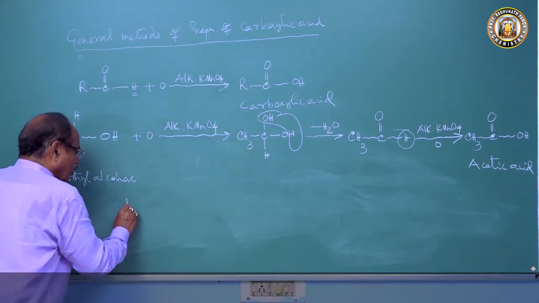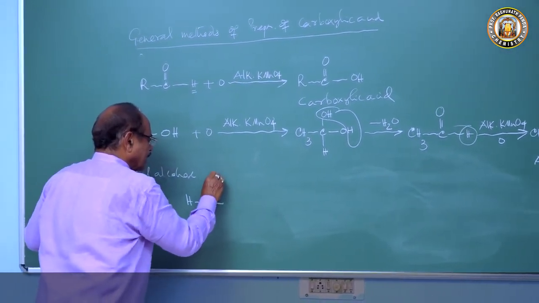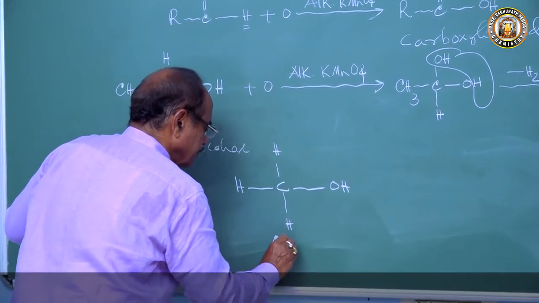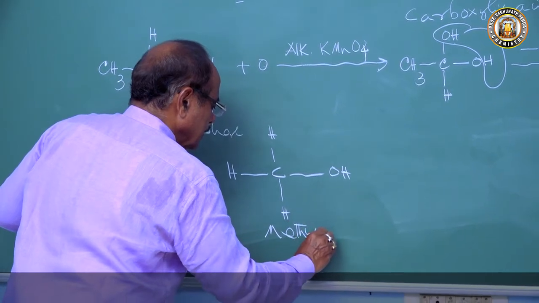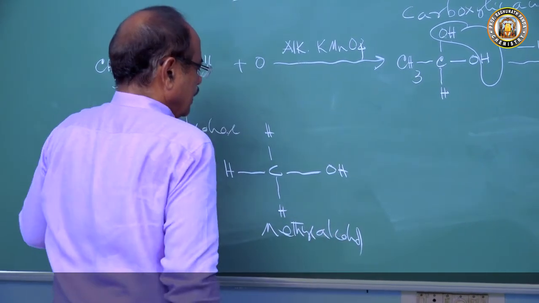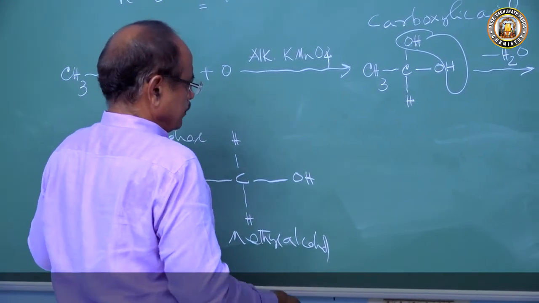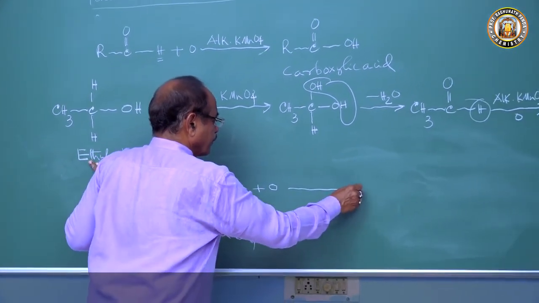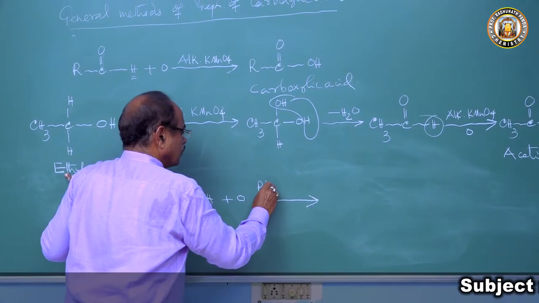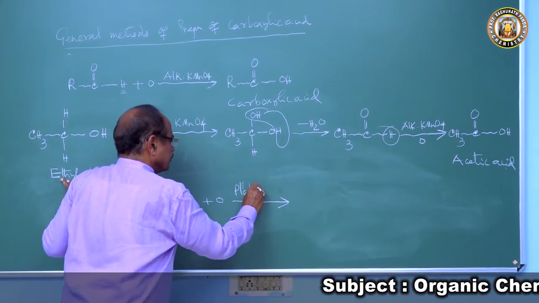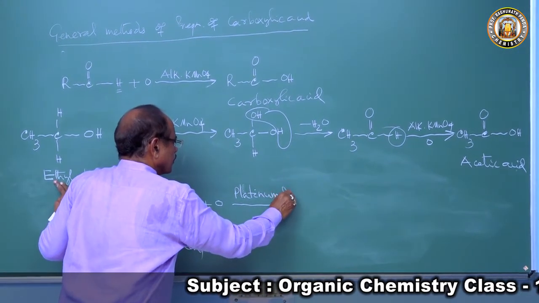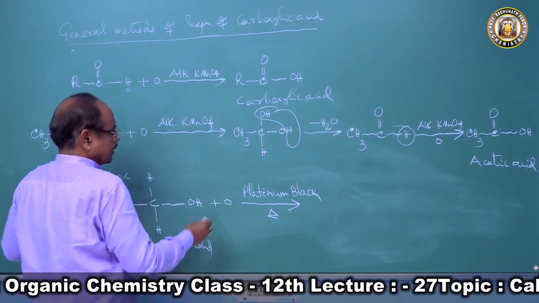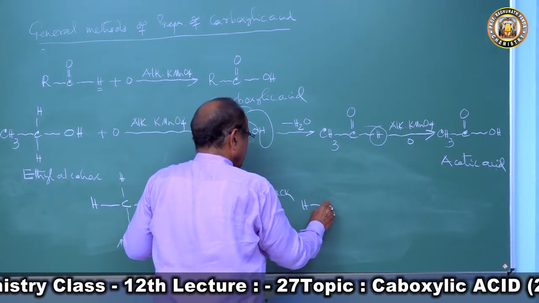If we take methyl alcohol, and this undergoes oxidation in presence of platinum black, and it is heated, then this forms formic acid.